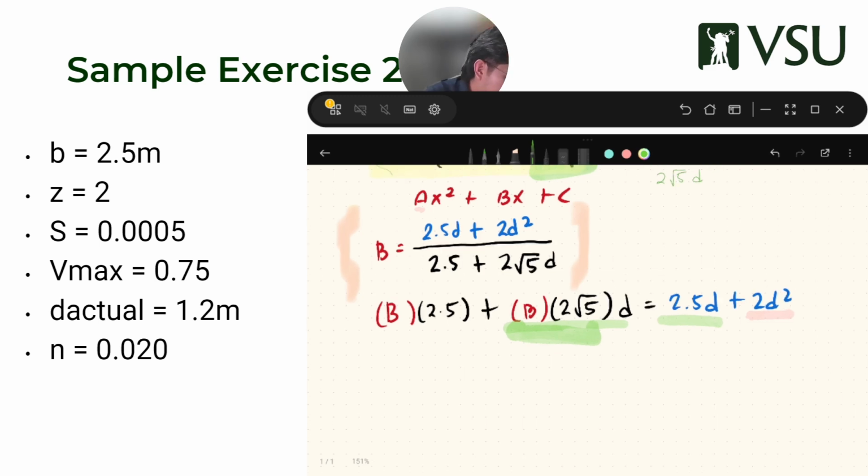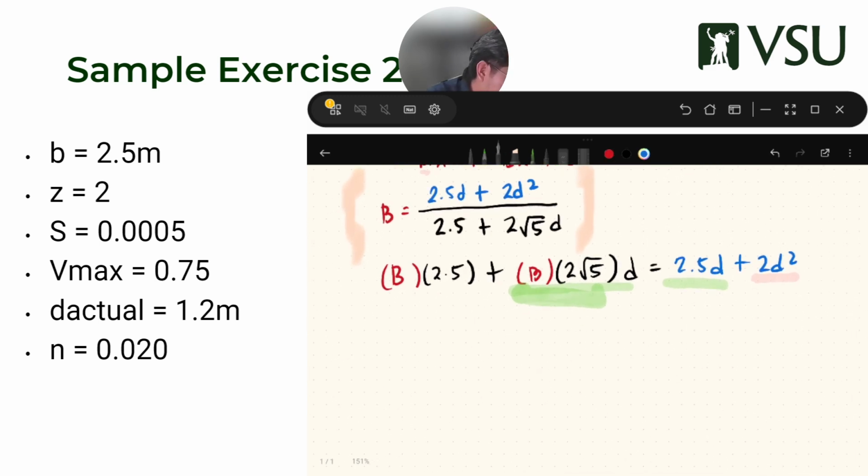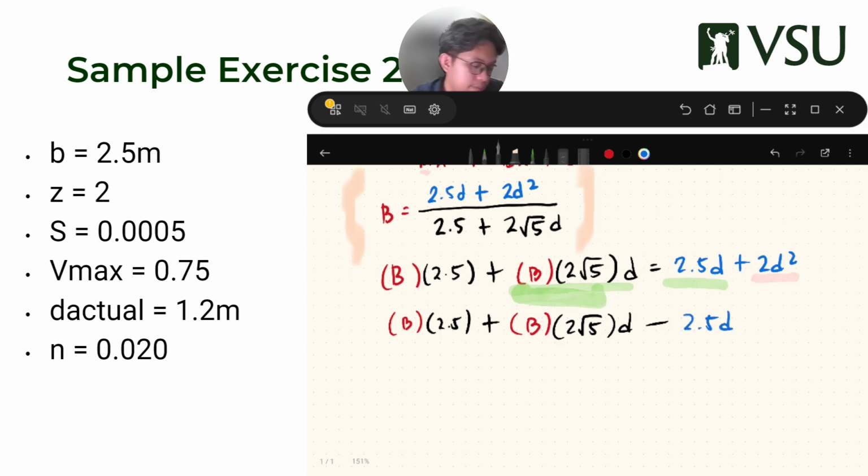So bale, retain kaning B, 2.5 plus becomes B 2 square root 5 B minus 2.5 B. So I can isolate the coefficients.